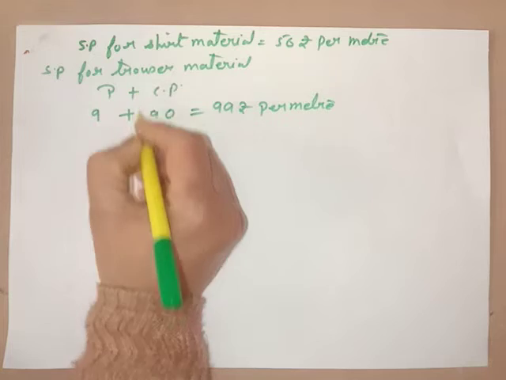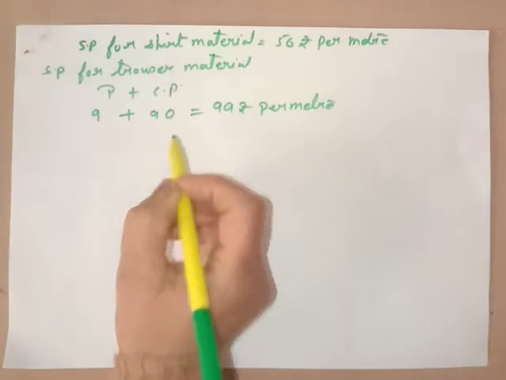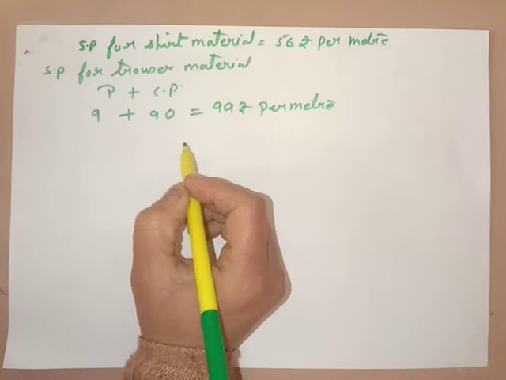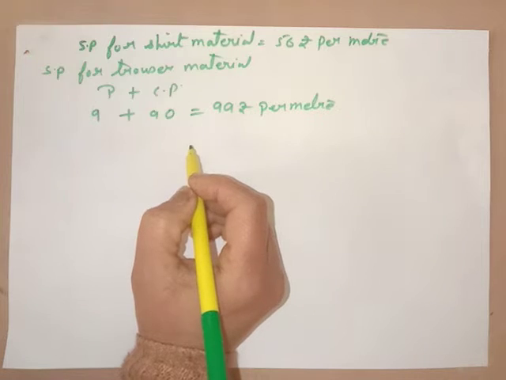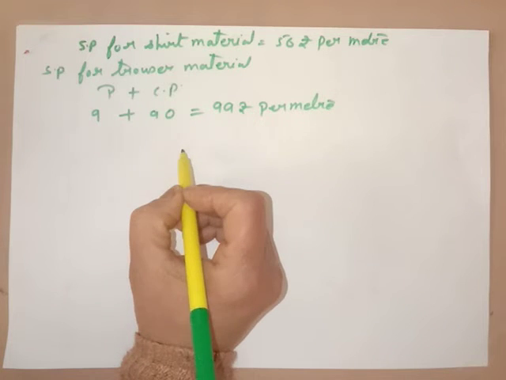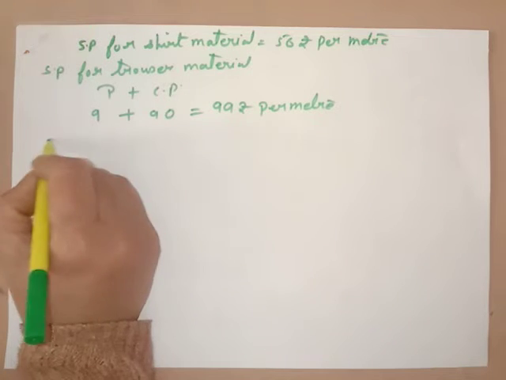Now we got the rate per meter also, and in the question it is given that the total sale is 36,600. That was the total sale.